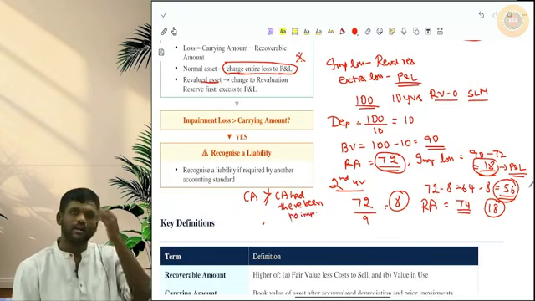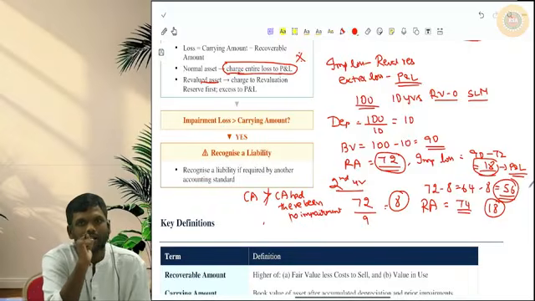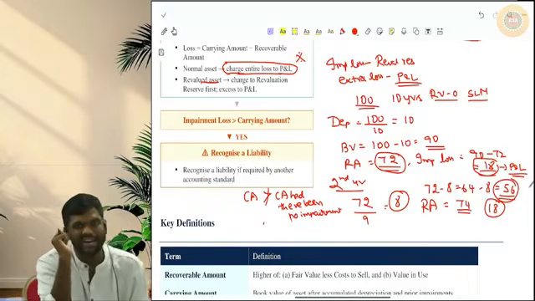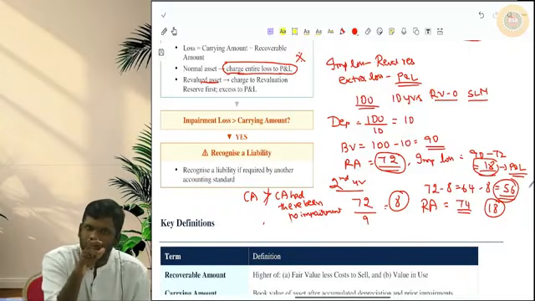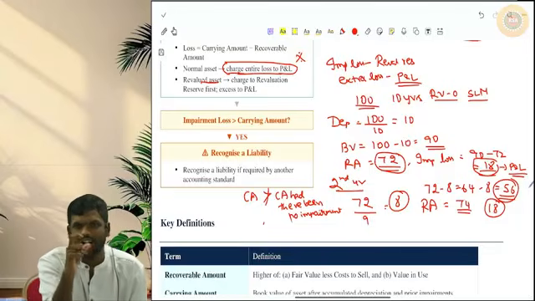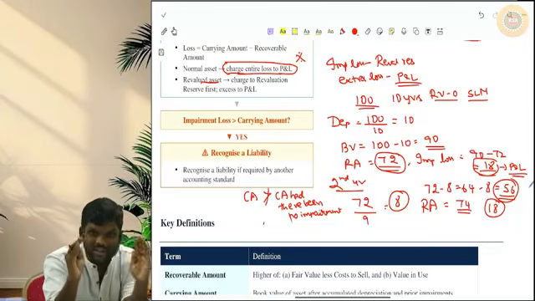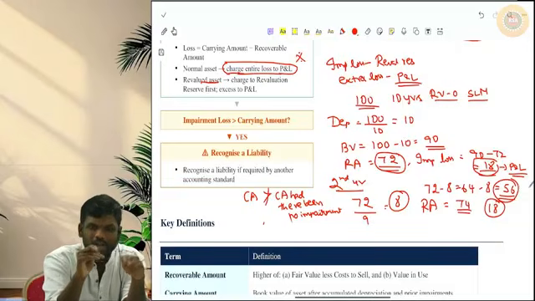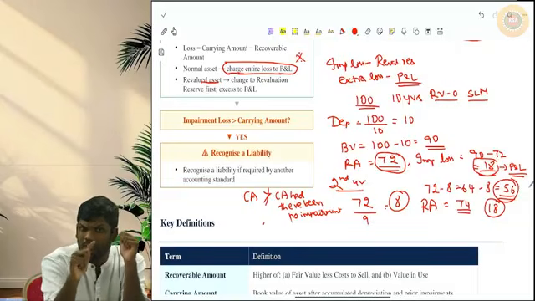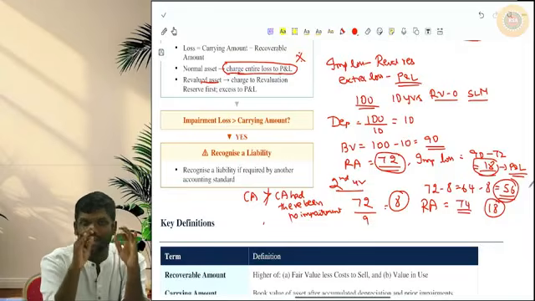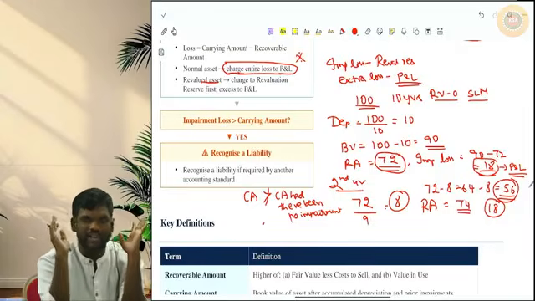See, when you charge impairment loss, the value of the asset will reduce. Same way, when you are reversing the impairment loss, the value of the asset will increase. First, this is a very, very basic point which you should understand. When you charge impairment, asset value reduces. When you reverse impairment loss, asset value increases. First, this is the point that you should be very, very clear.